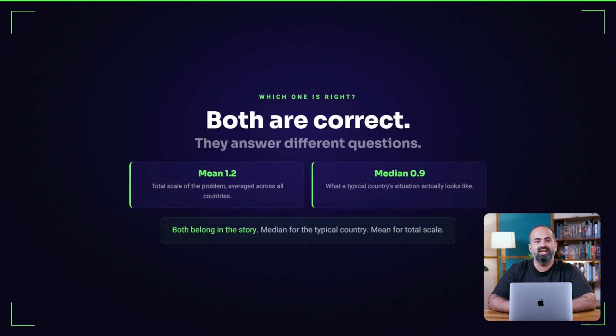So, the bigger question now is, which one is right? Simple response. Both are correct calculations. They are answering different questions. The mean answers what is the total scale of the problem, averaged across all countries. The median answers what a typical country's situation looks like. If the journalist wants to describe a typical Asia-Pacific country, the median is more honest. If she wants to capture the overall weight of the problem, the mean is more informative.